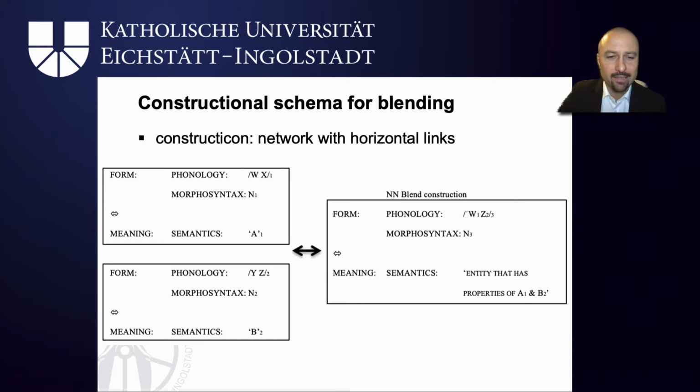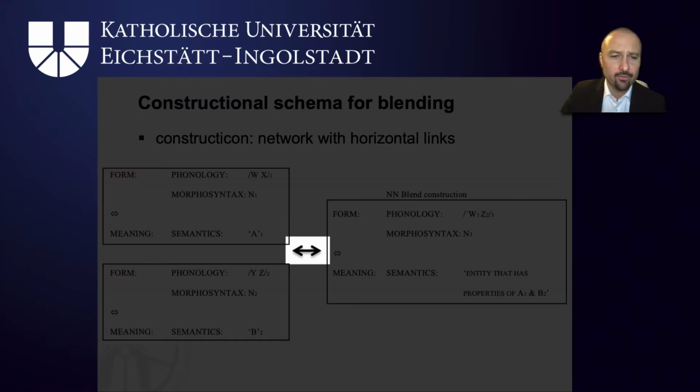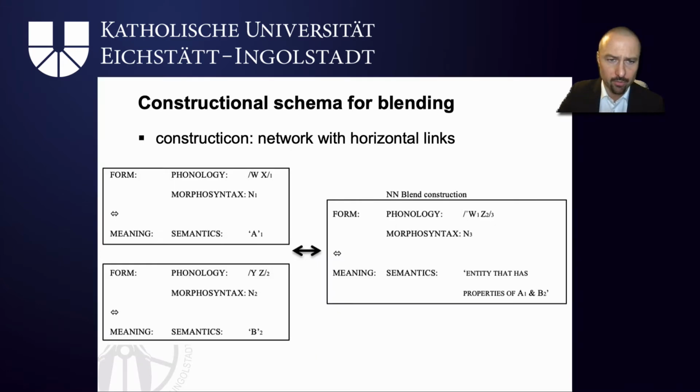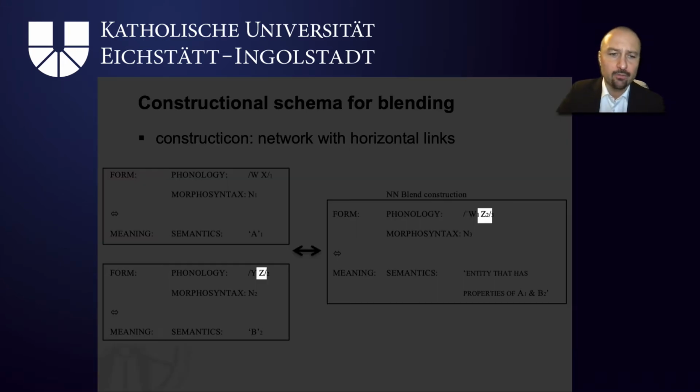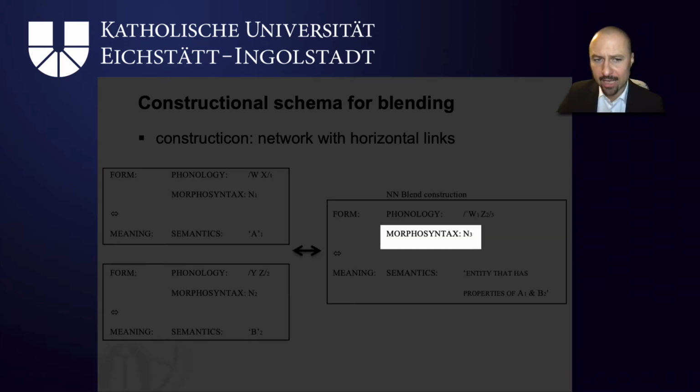From a constructional perspective, just like with the morphological word formation processes that we covered in the last session, you can see that we've got a bidirectional link to the input words, and we've got a blending construction which consists of parts of the first word, here the W from the first element, and the Z from the second element. Morphosyntactically, because we're looking at NN blends only at this point, the resulting word smog is a noun.